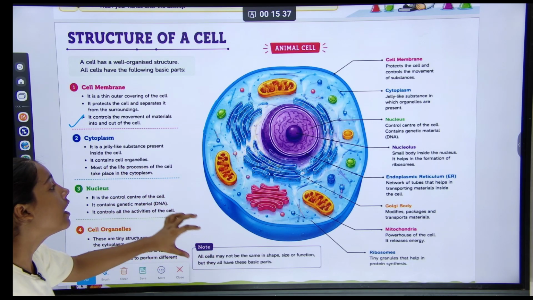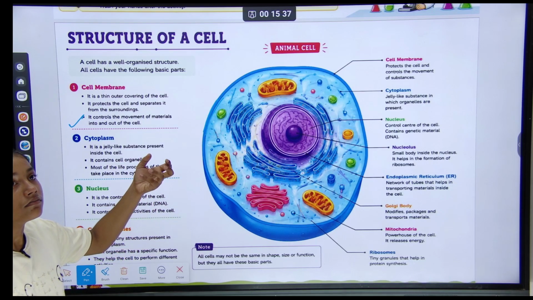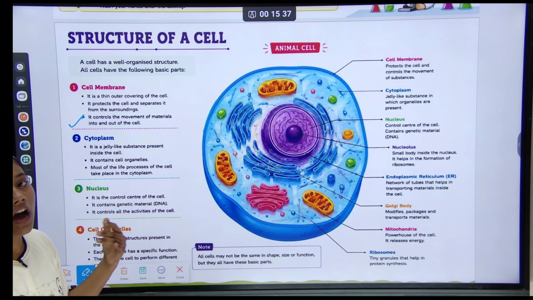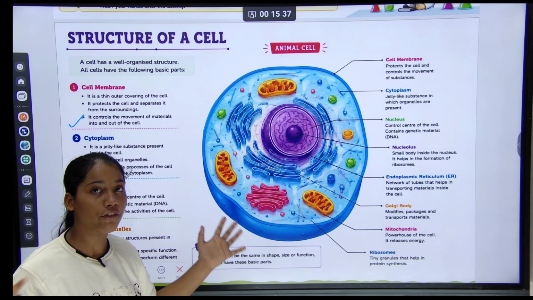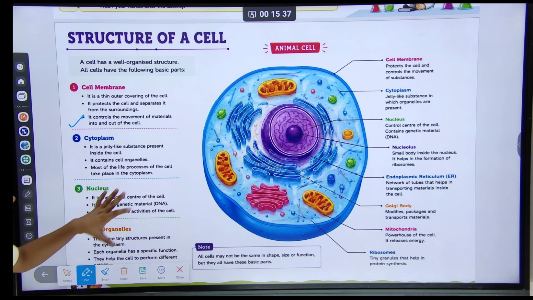Like in a swimming pool, some people come in, but not everybody can enter. It is like this in the cell membrane.